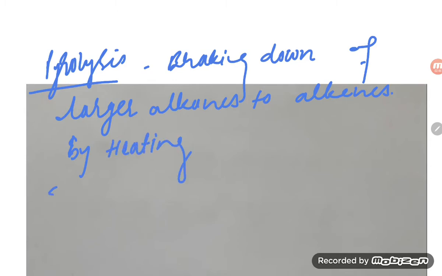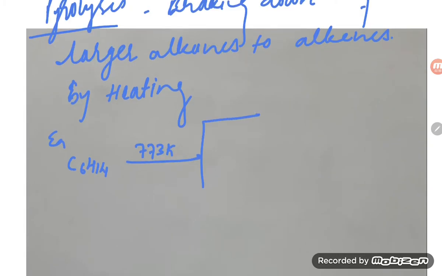If you talk about the example, student, we have C6H14, hexane. If you are heating at 773 Kelvin, different products are possible.